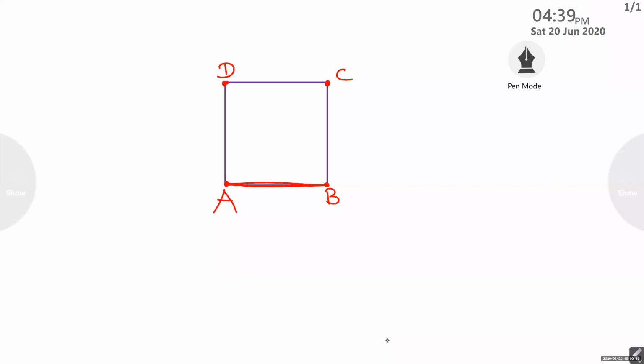What do you get when I connect adjacent vertices? A line segment. Very good. What is that line segment called? Segment AB is one part of a polygon.